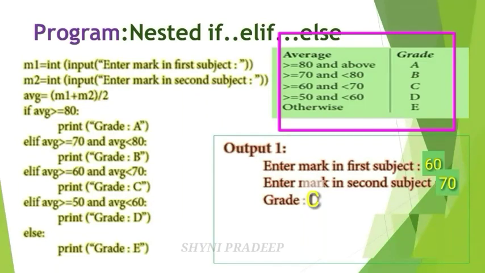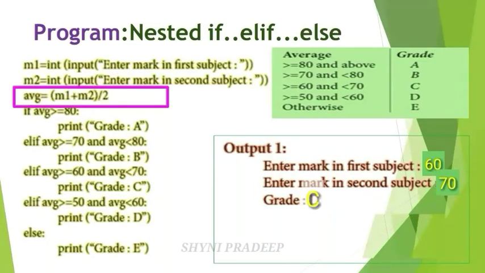Okay, average formula is what? m1 plus m2 divided by 2. Calculate the total number of subject marks and divide that total by the number of subjects. Here 2 subject marks are given, so m1 plus m2 divided by 2.